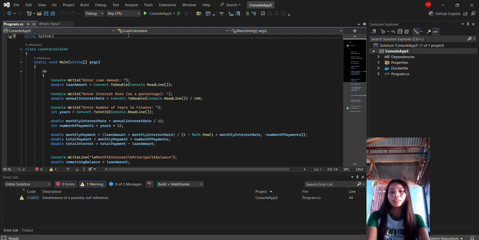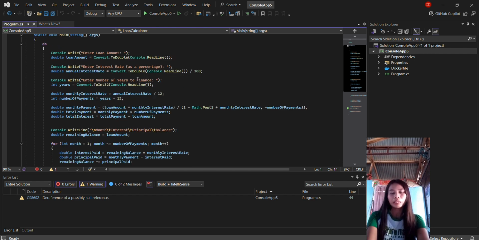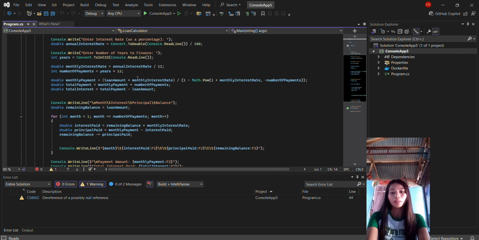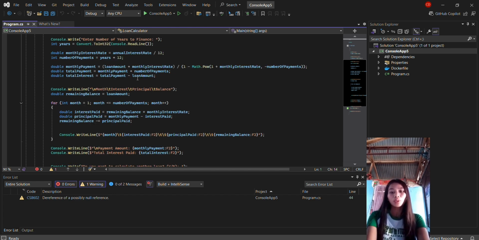Then, getting user input. It prompts the user to enter the speed limit, reads the input, and converts it into an integer using int. Then it prompts the user to enter the ticket speed, the actual speed of the vehicle, reads the input, and converts it to an integer.